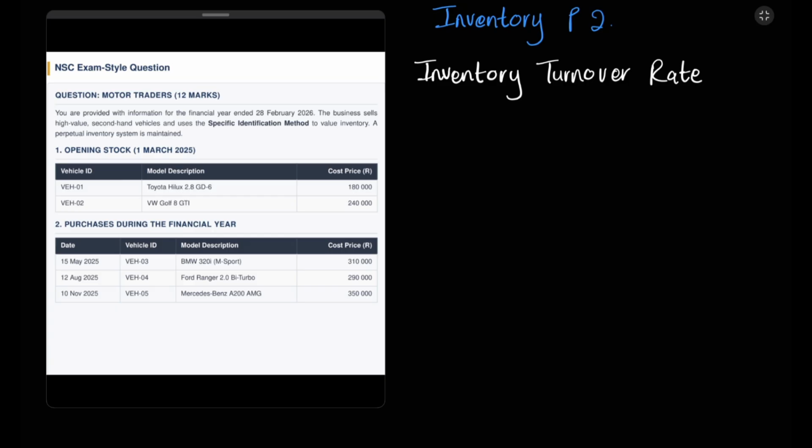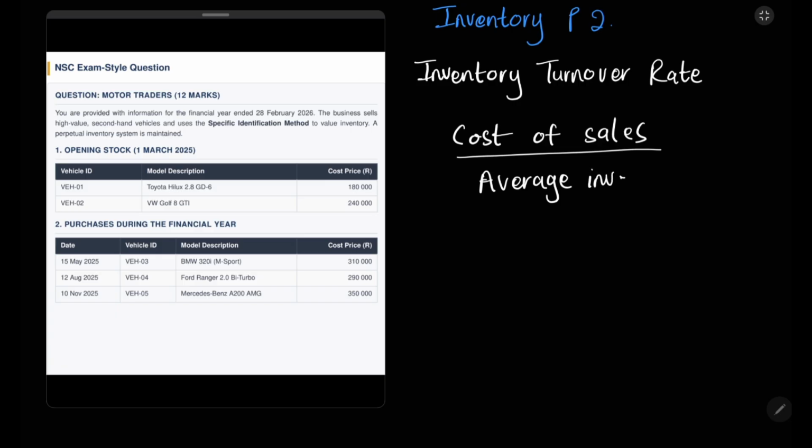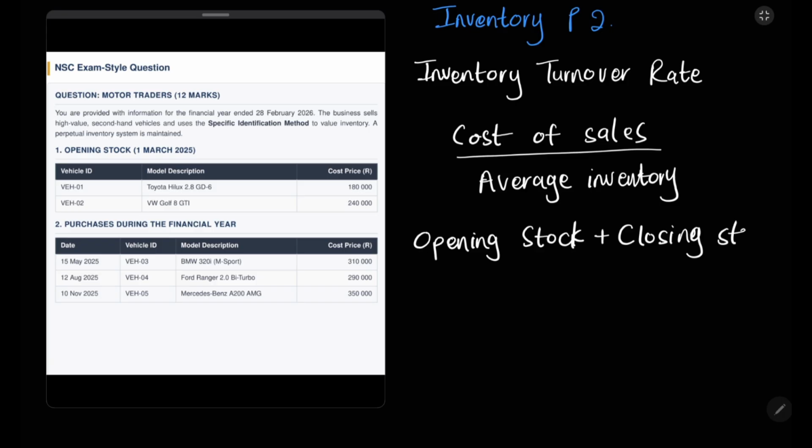Now let's find our inventory turnover rate. The formula is cost of sales over average inventory. Remember, you have your cost of sales, however you don't have your average inventory. Now let's find our average inventory. Remember, our average inventory is opening stock plus closing stock over 2. This will give us our average inventory.